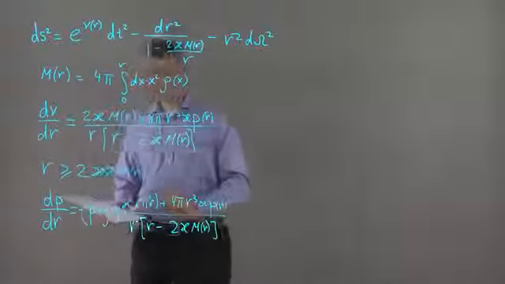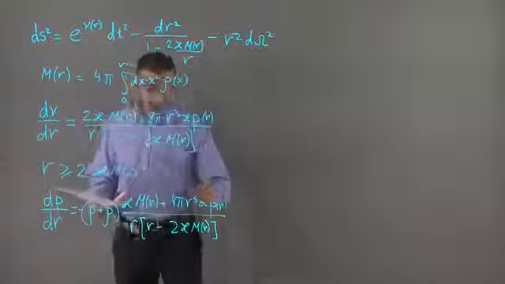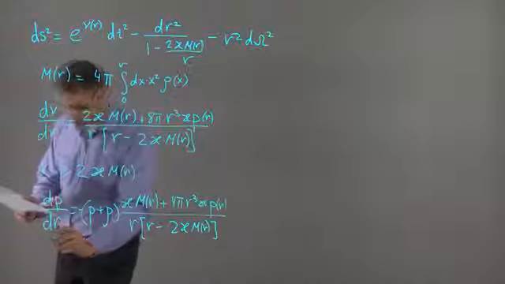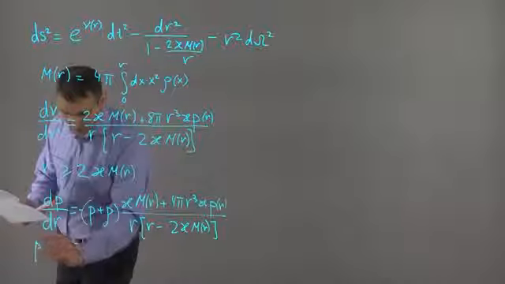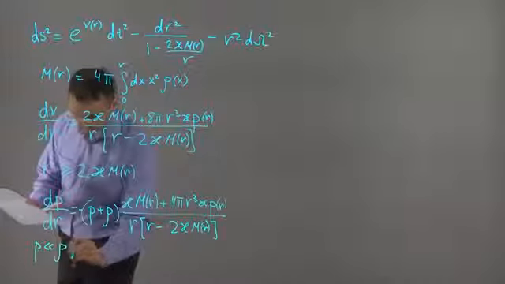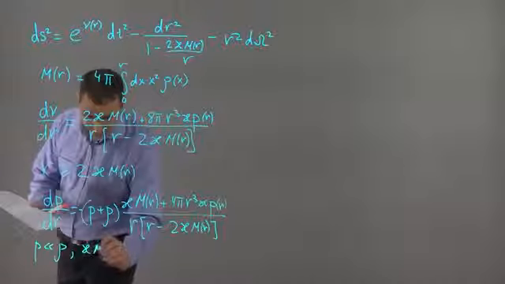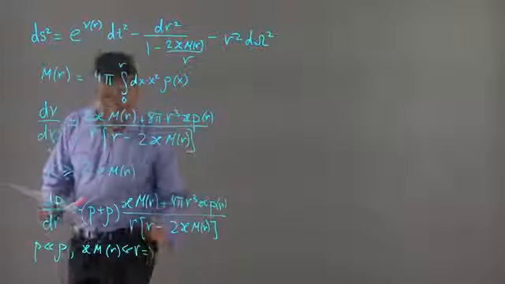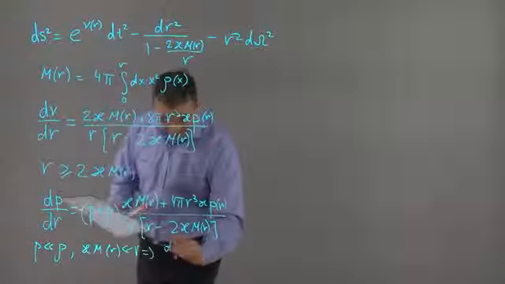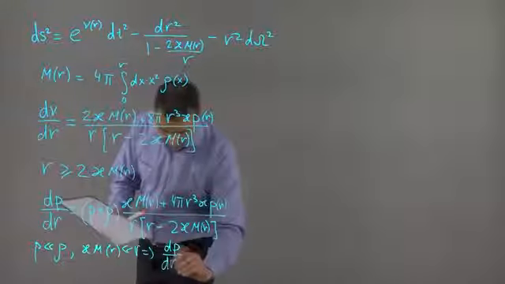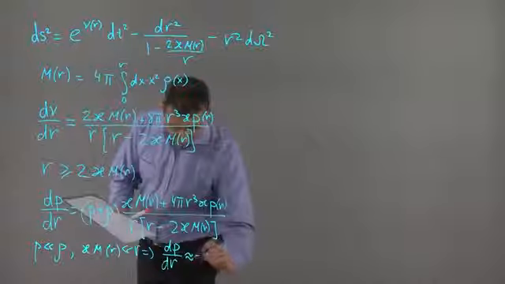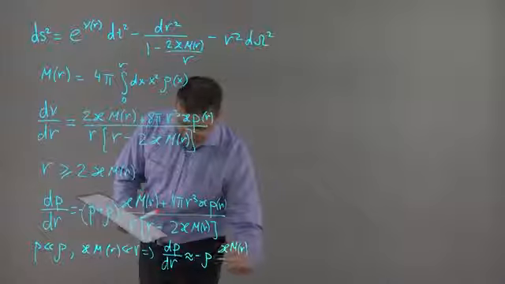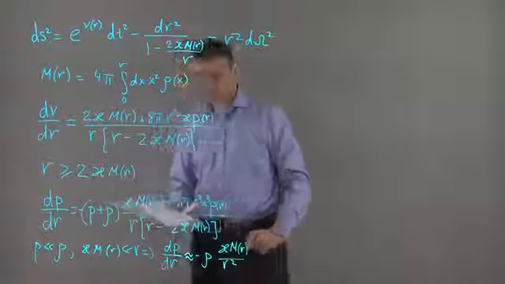So now, as a side remark, let me state that in the non-relativistic limit, when p is much smaller than ρ and κm(r) is much smaller than r, this equation reduces to dp/dr approximately equal to −ρκm(r)/r².